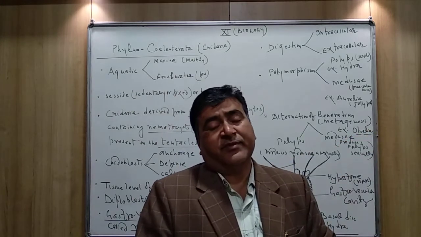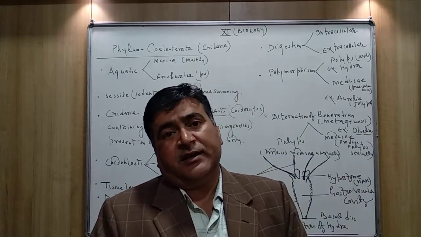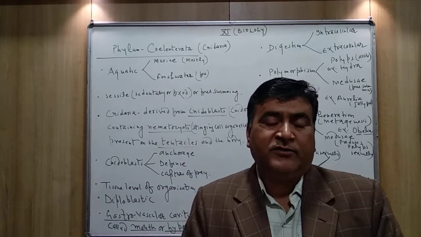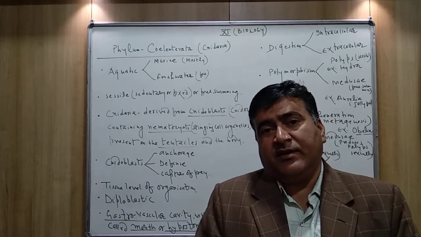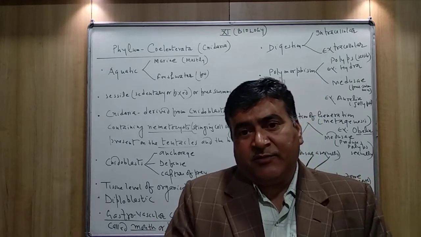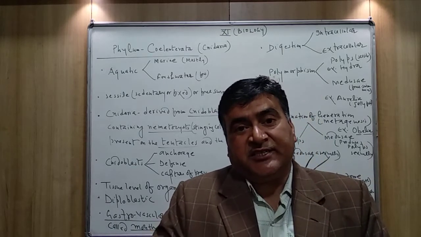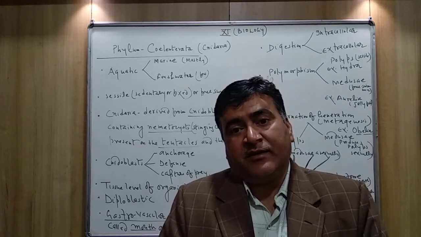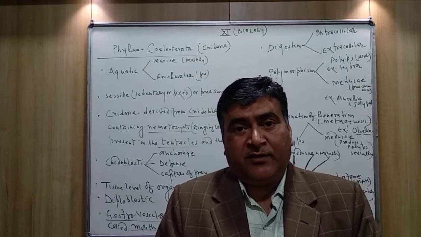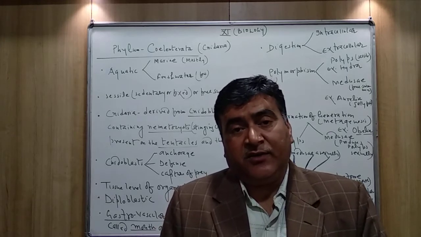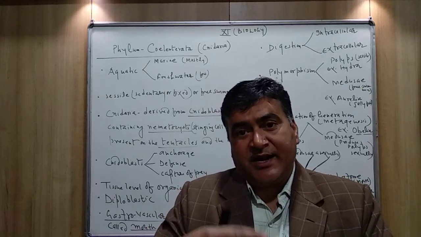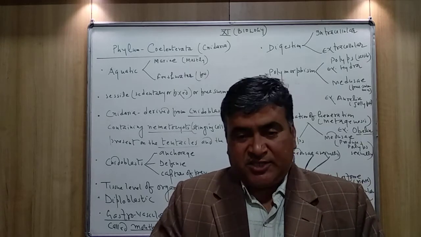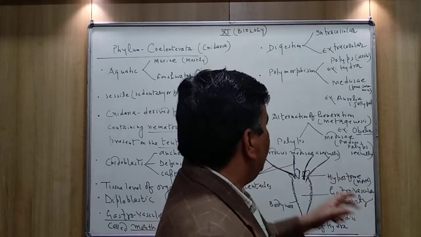O-B-E-L-I, Obelia. Obelia is the animal which belongs to the Coelenterata. In the life cycle of the Obelia, both the stages come in their life cycle, that is polyp and Medusae. Both are alternated to each other. This is called alternation of generation, or you can say